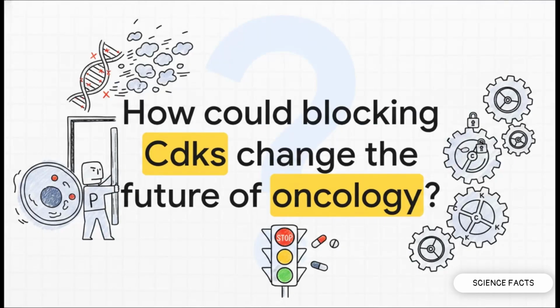So I want to leave you with this provocative thought. We know that bypassing the P53 enforcer is essentially required for cancer to thrive, allowing it to ignore DNA damage and replicate wildly. But if we can map the precise cyclins and kinases that power the cycle forward, how could novel drugs designed to artificially block specific cyclin-dependent kinases change the entire future of oncology?